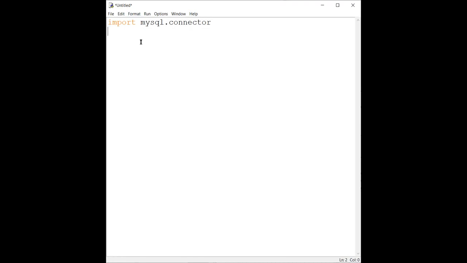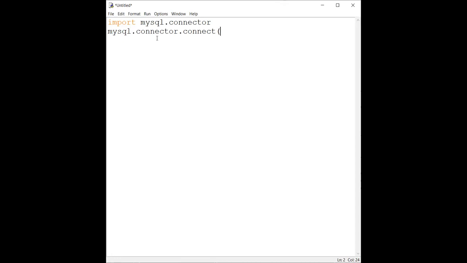Now, once this is done, you need to set the connection between Python and MySQL. For setting the connection, in this particular library we have one function, connect. So I will write something like this: mysql.connector.connect is the name of the function. Now in this function, I need to pass a total of 4 arguments, where 3 are compulsory and the 4th one is optional.